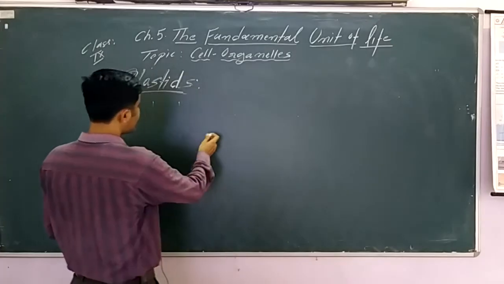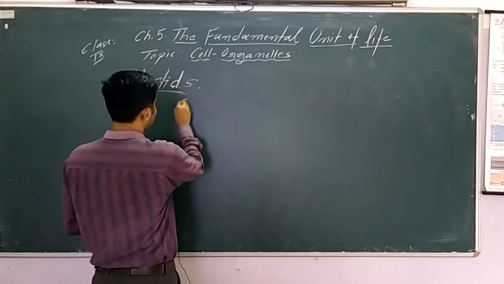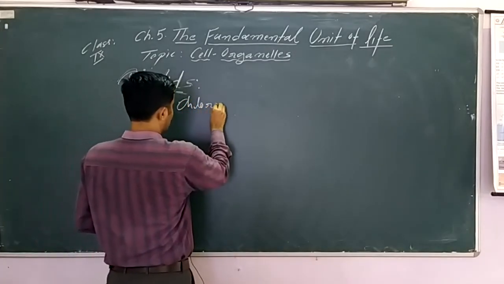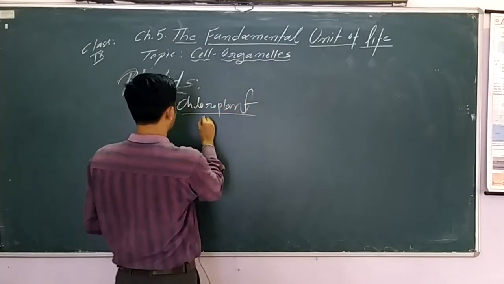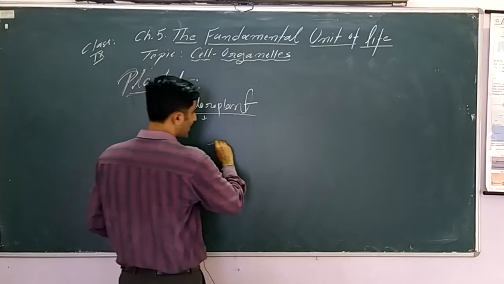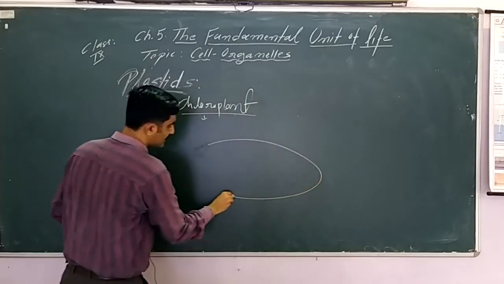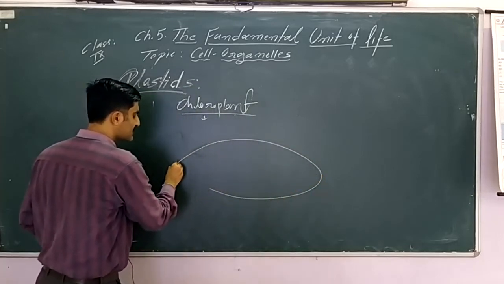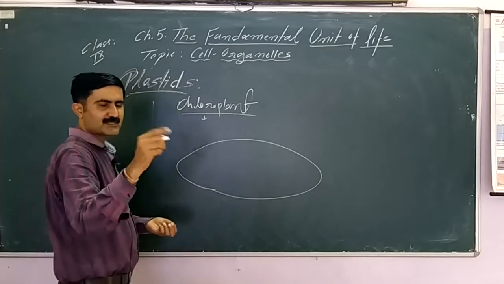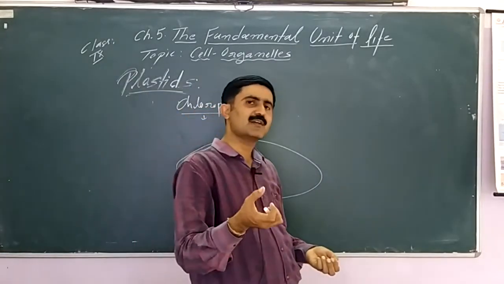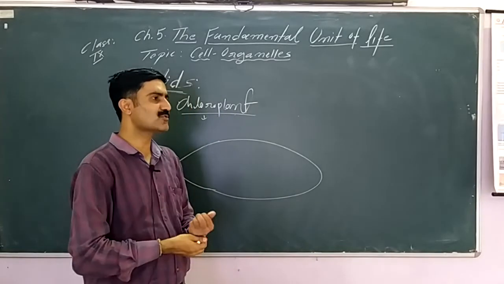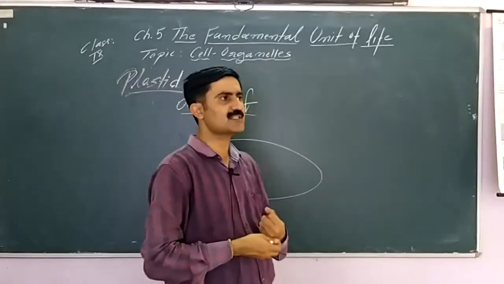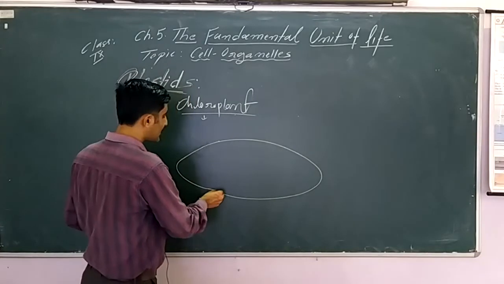So as I mentioned, when we talk about chloroplast, it is double membrane. Chloroplast may be of different shapes. In different plants, like in Spirogyra, you will learn spiral shapes, in some cup shape.